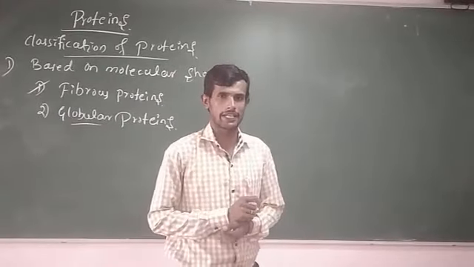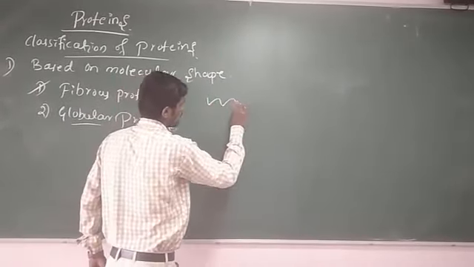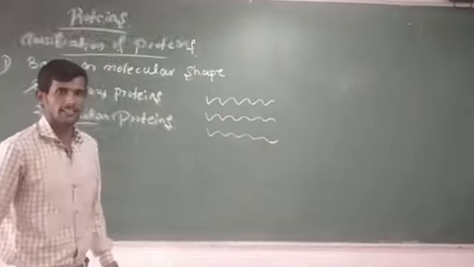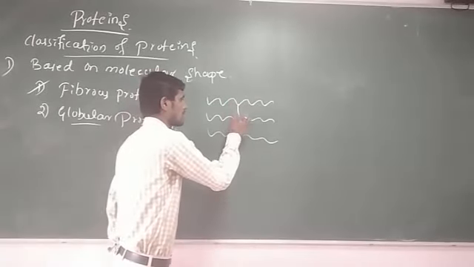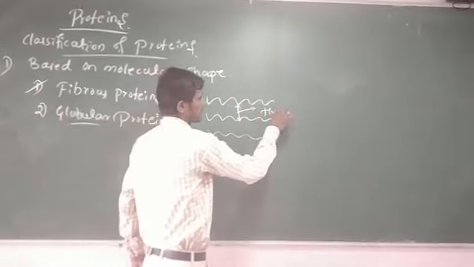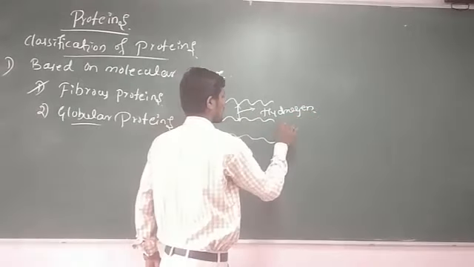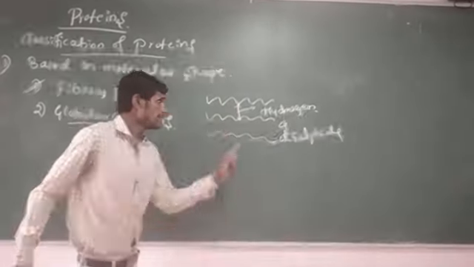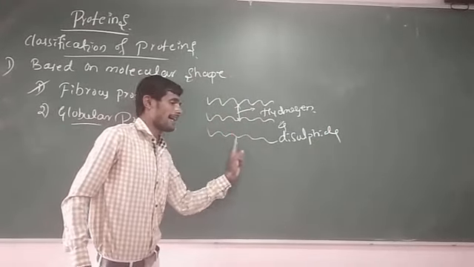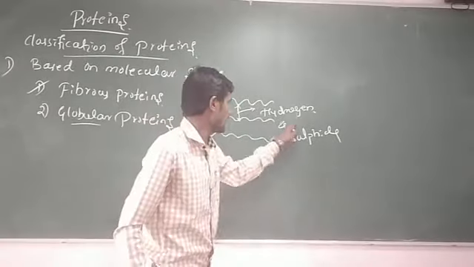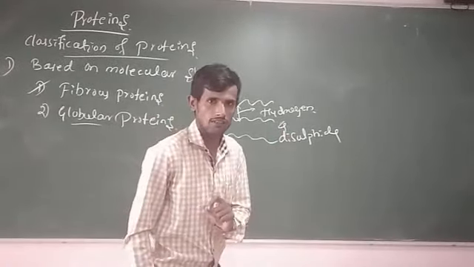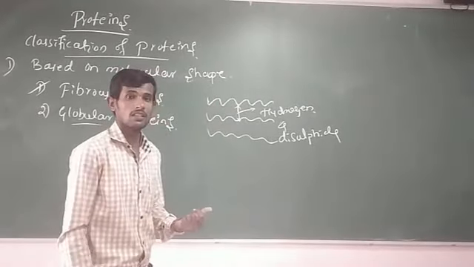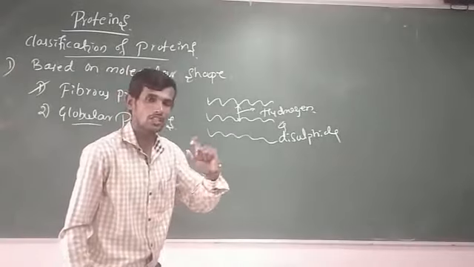Come to the first point, fibrous proteins. What are fibrous proteins? See here, when polypeptide chains run parallelly, they are held together by hydrogen as well as disulfide bonds and give a rod or thread or fibrous-like structure.